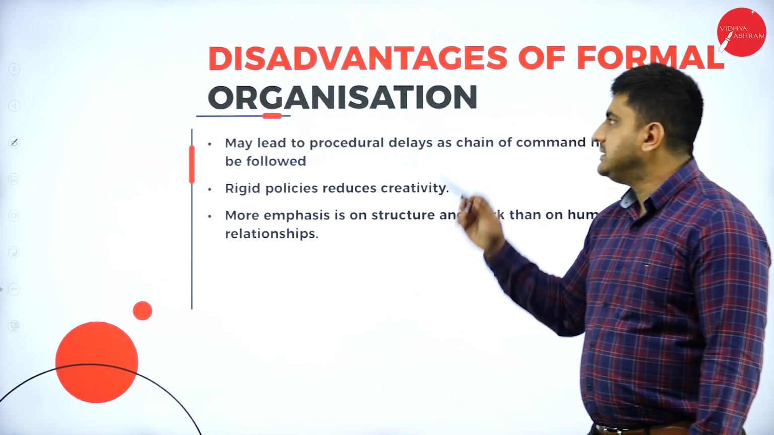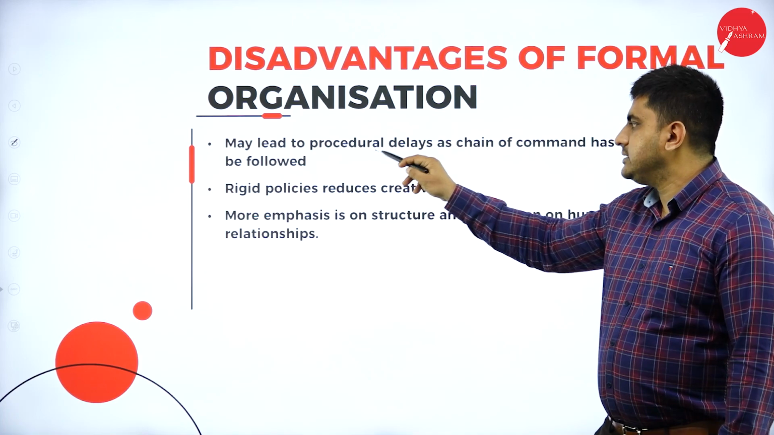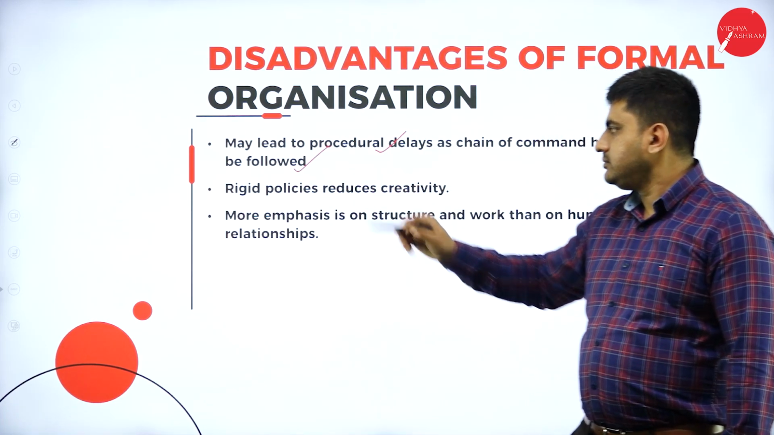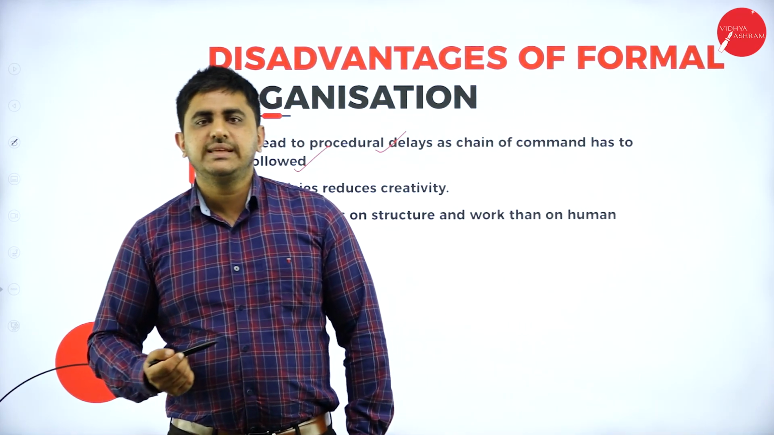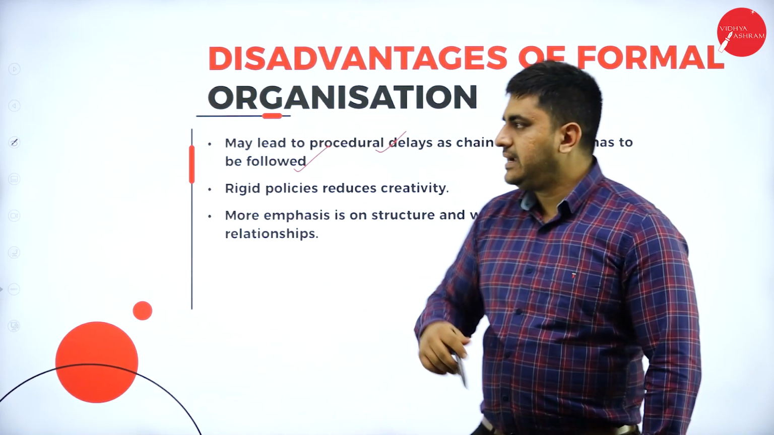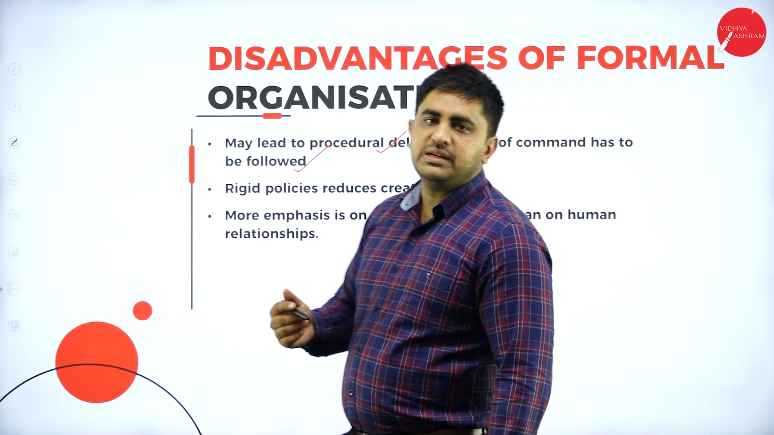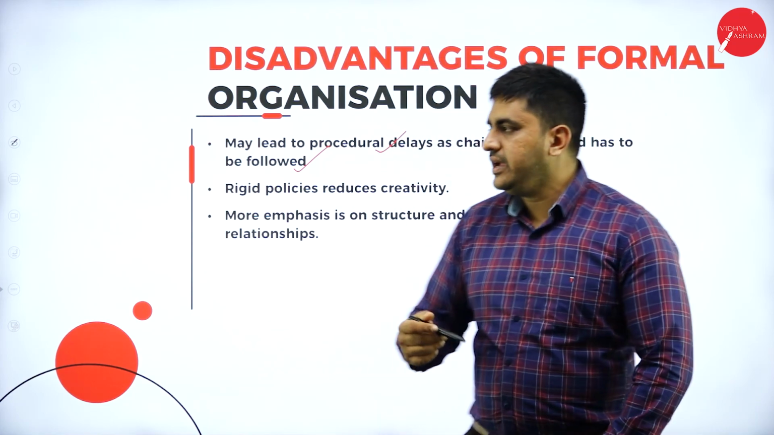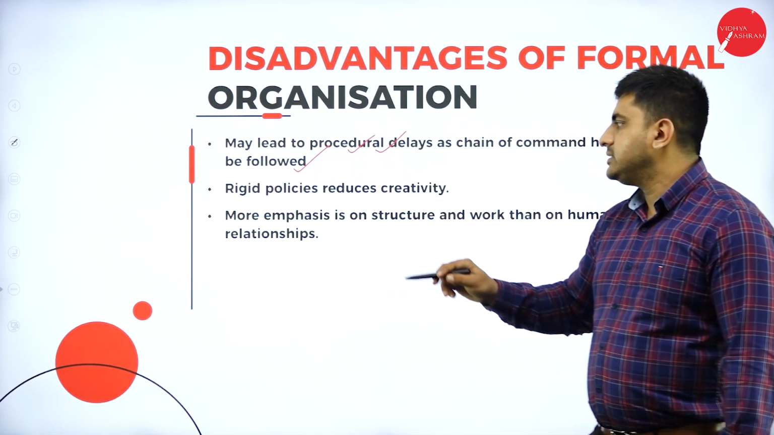So next we go for disadvantages of formal organization. May lead to procedural delays as chain of command has to be followed. Because chain of command has to be followed in formal organization, that is your scalar chain, top to middle, middle to supervisory, it might lead to procedural delays in certain aspects. For example, a machinery breaks down. To rectify it, you have to seek the permission of the top level. So what happens? There might be procedural delays.